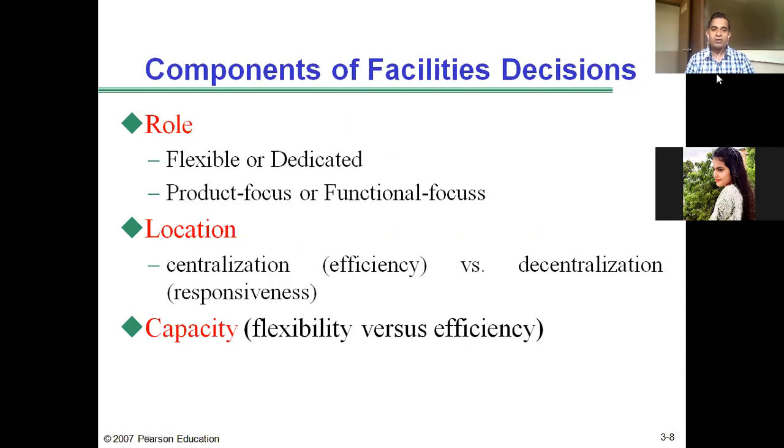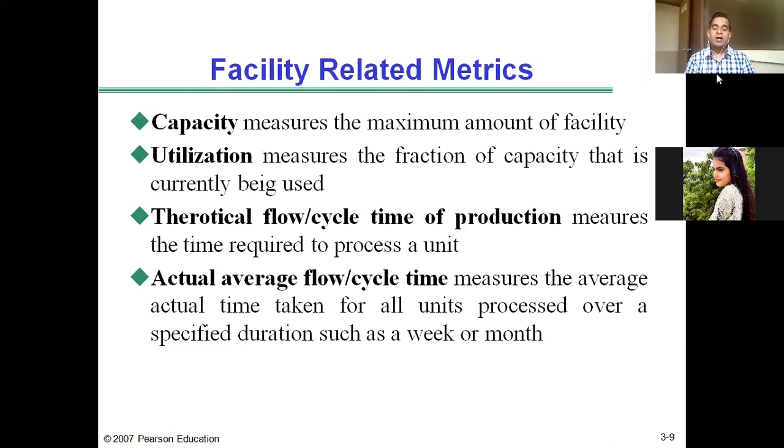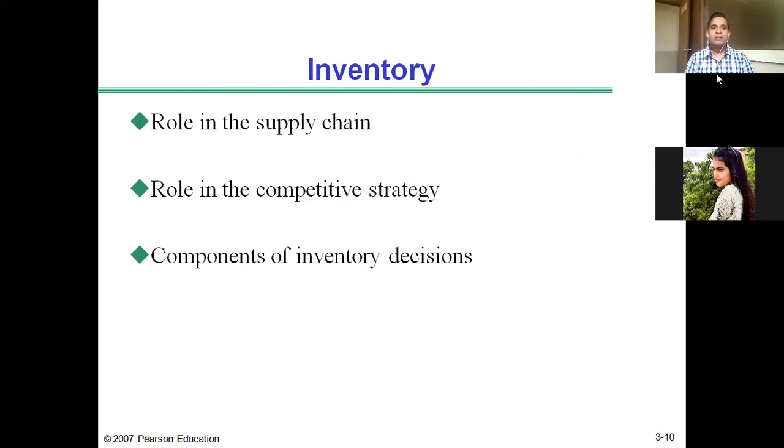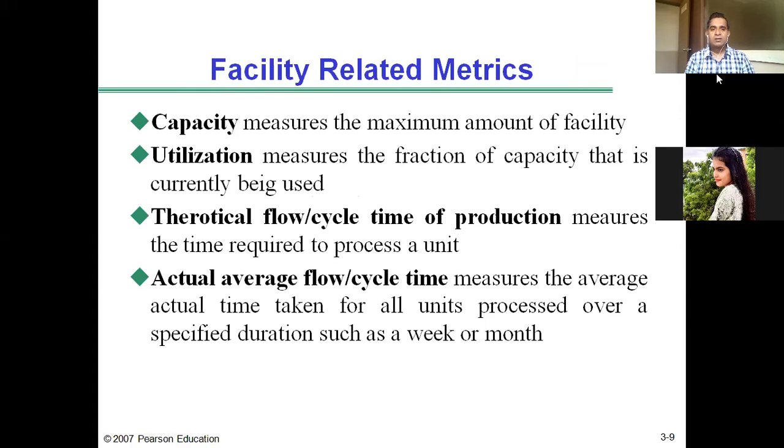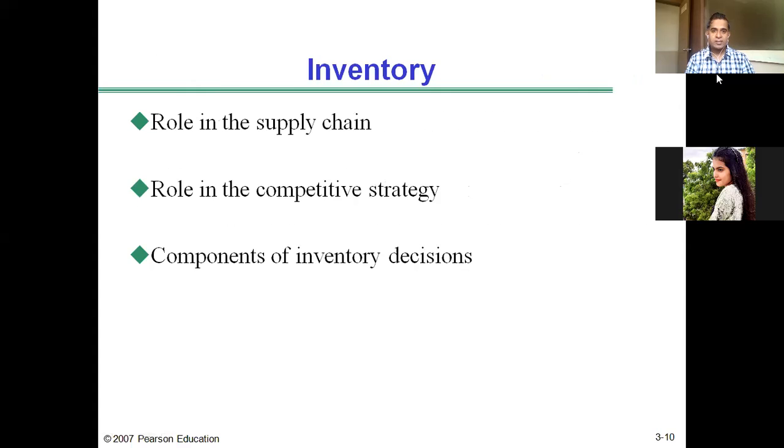Then we discussed the capacity of the facilities and how these decisions are evaluated periodically, based on capacity realization, cycle time of production, and calculating actual average flow. So we have discussed up to here.